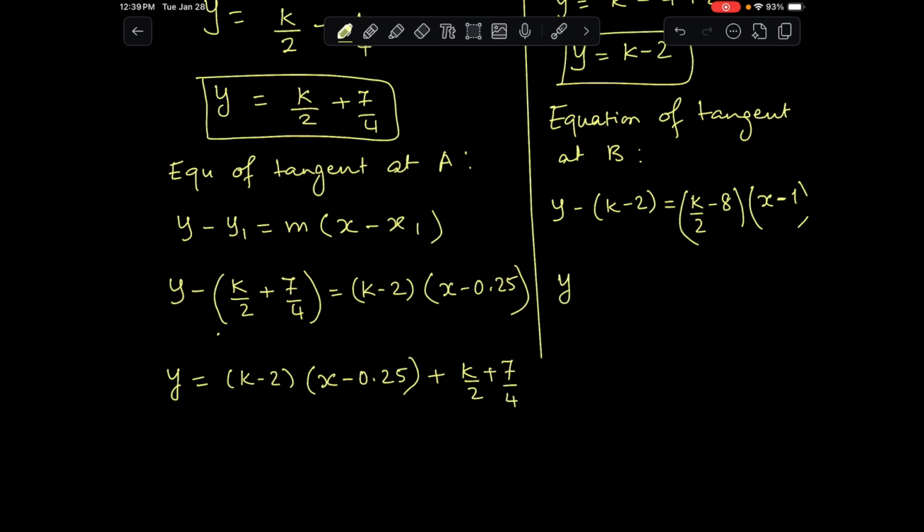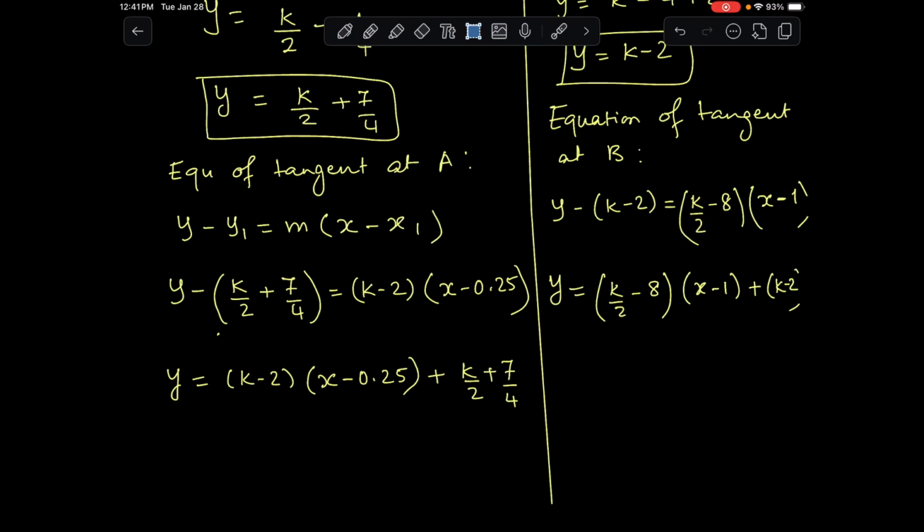And the same thing I'm going to do on this side. Try to move this one, which is a minus, to the other side. So that's going to be k over 2 minus 8 times x minus 1 plus k minus 2.